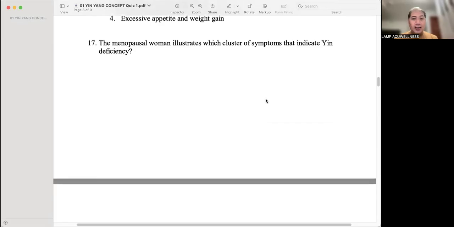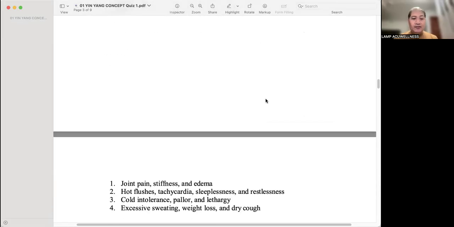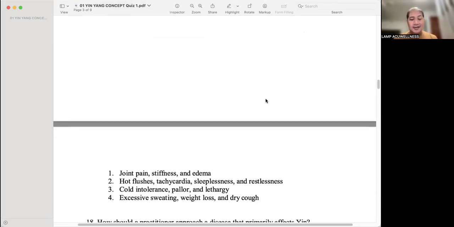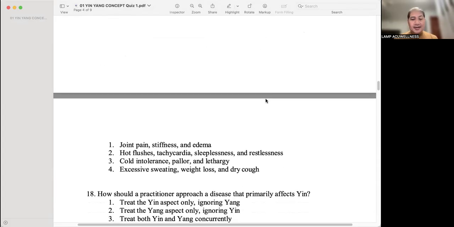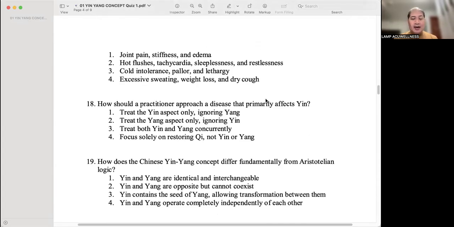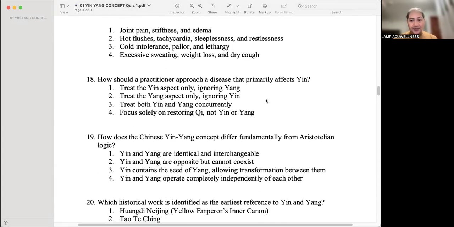The menopausal woman illustrates which cluster of symptoms that indicate yin deficiency? Very classic. That's number two, hot flashes, tachycardia, sleeplessness, and restlessness. Sleeplessness, no? How should the practitioner approach a disease that primarily affects yin? Number three. Okay. You have to treat both yin and yang concurrently, no?